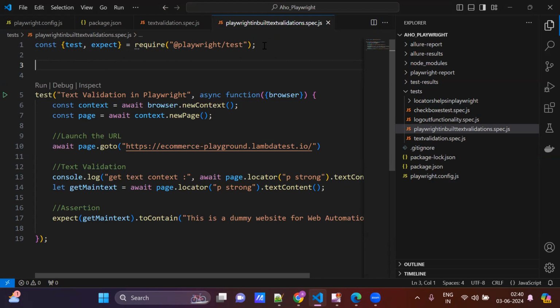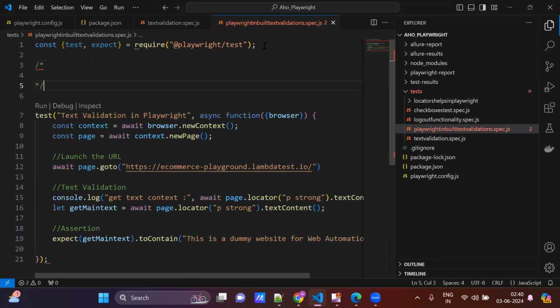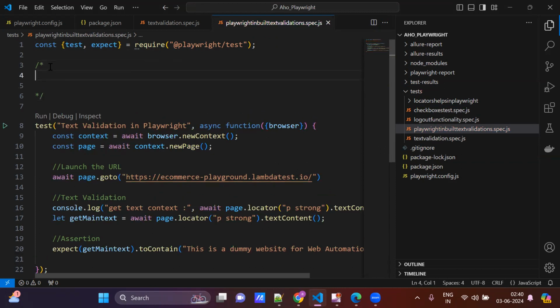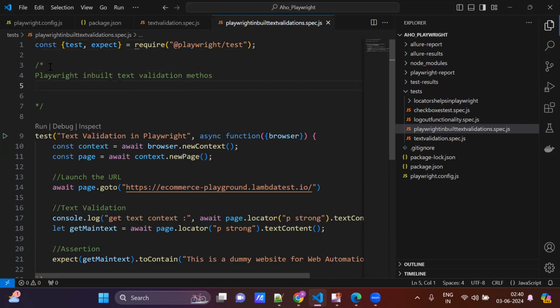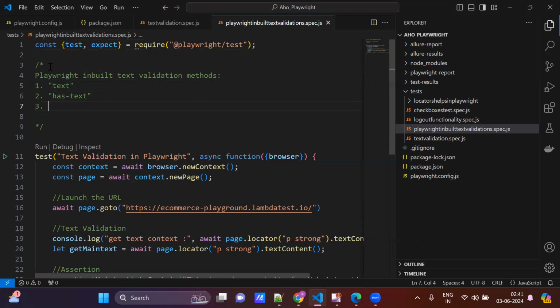We can do text validation by using Playwright inbuilt methods, and we are going to cover all of these. The first one is textContent, the second one is hasText, and the third one is toHaveText. We will see all these details.